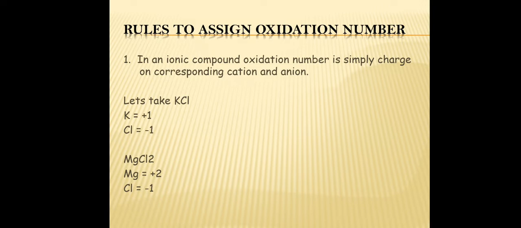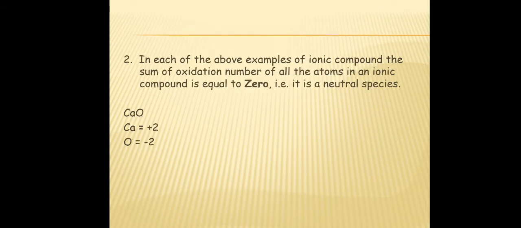Let's take an example, KCl. Potassium has +1 charge while chlorine has -1 charge. In MgCl2, magnesium has +2 charge and chlorine has -1 charge. So their oxidation numbers are +2 and -1 respectively. In each of the above examples of ionic compounds, the sum of oxidation numbers of all the atoms in an ionic compound is equal to 0. That is, it is a neutral species.